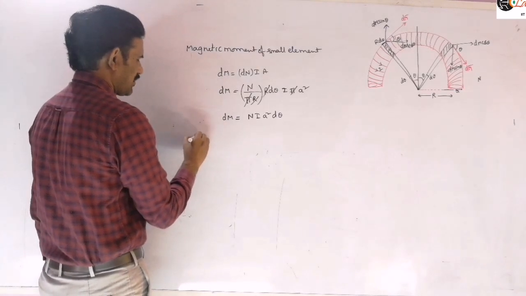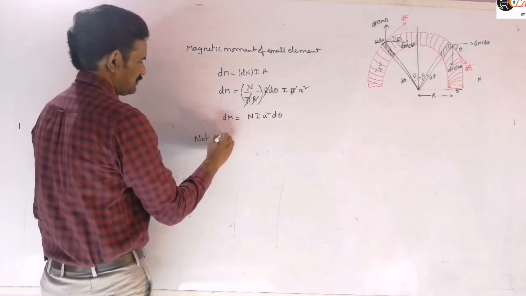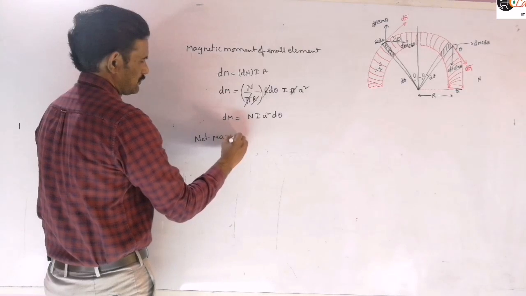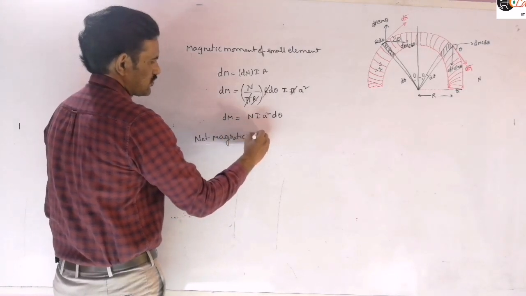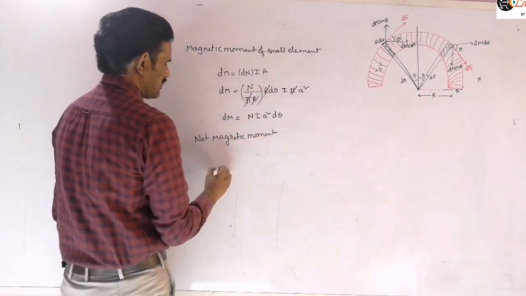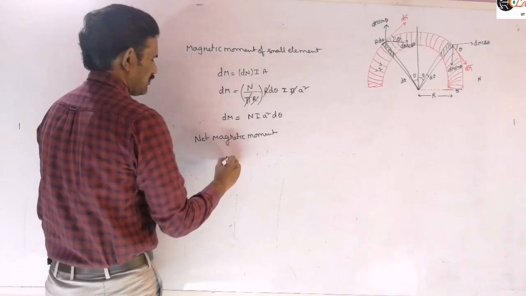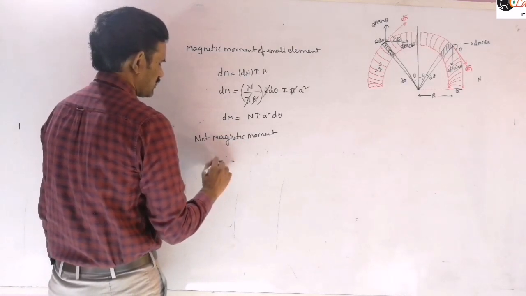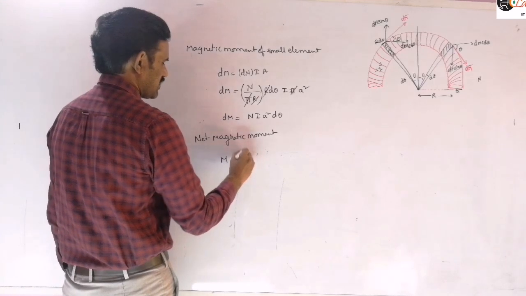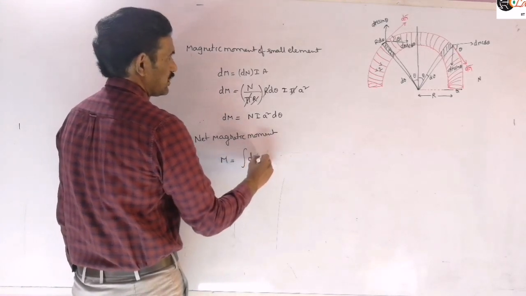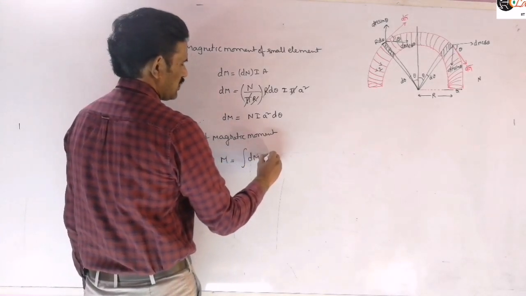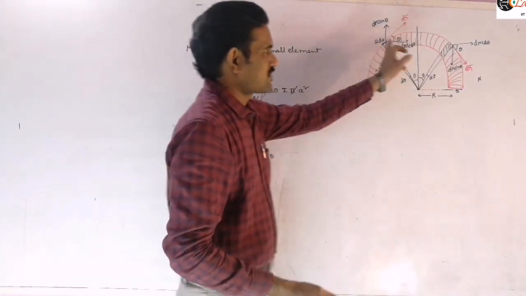So now the net magnetic moment. We can write m bar, this m, is equal to the integral of dm cos theta. Only we need to integrate this expression here.